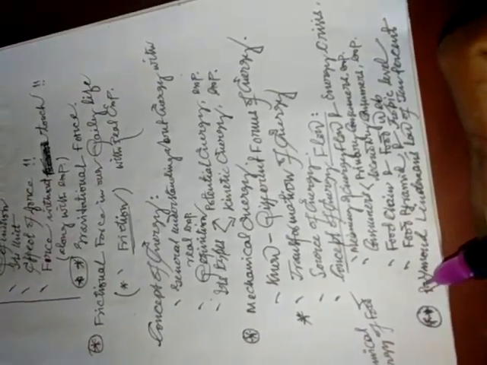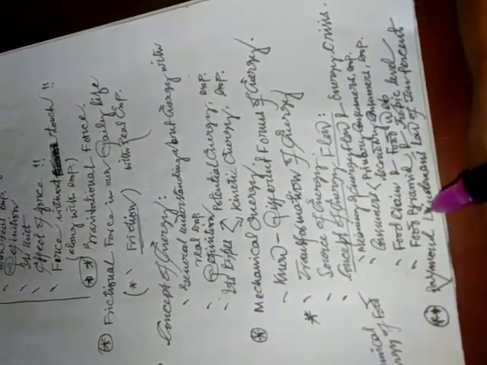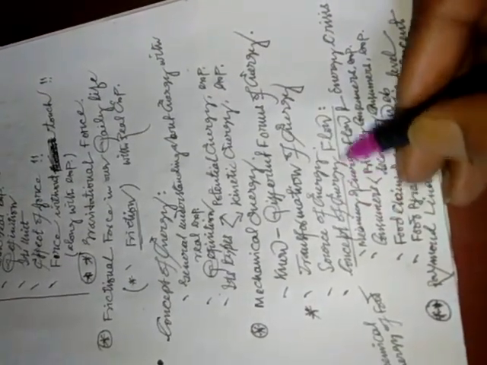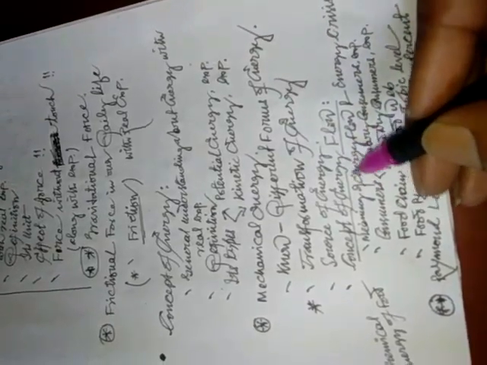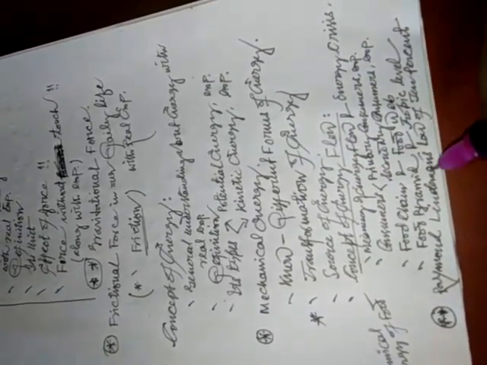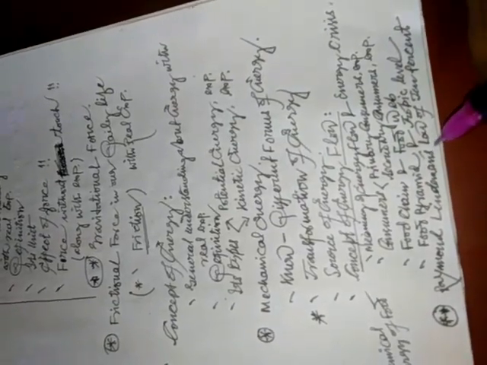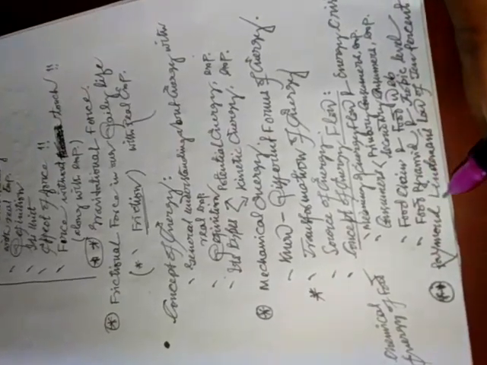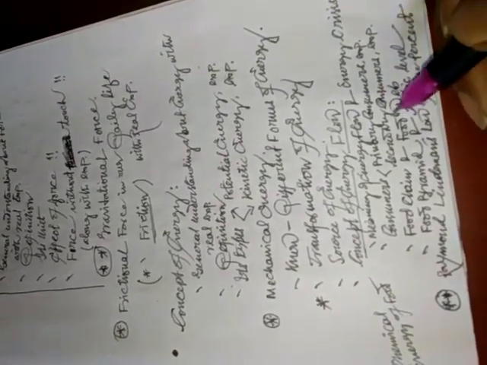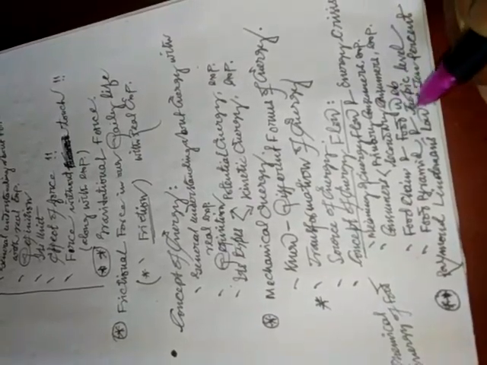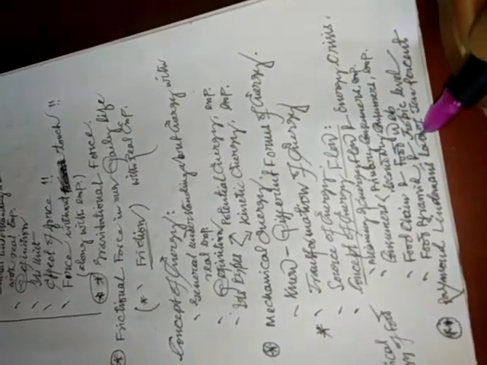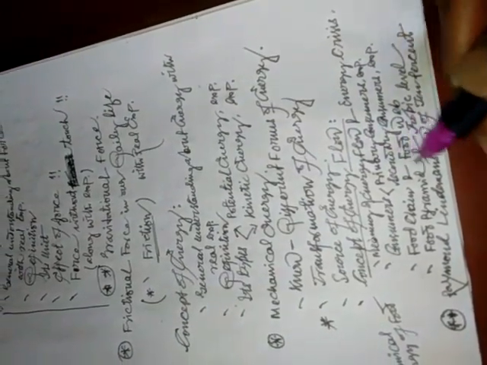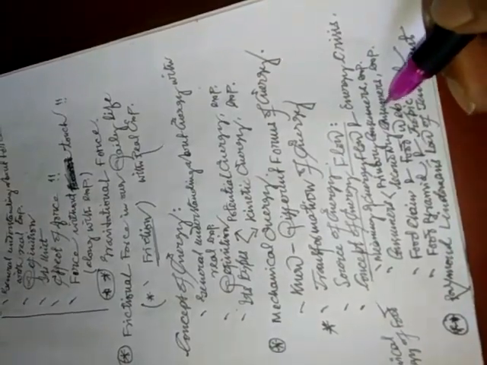And the very important topic regarding this chapter is the Raymond Lindeman's law of 10%. So under the incident of energy flow, there is a law, and it is known as the Lindeman law of 10%. So this is very important. This law intends to define a universal truth regarding the energy flow among different consumers.